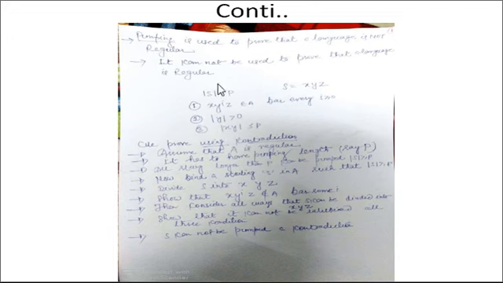Third, these are the 3 conditions for the pumping lemma. First of all, you have to take a string divided into 3 parts, x, y, z. First, x y to the power i z for every i; second, length of y greater than 0; and third is length of xy less than or equal to p. These are the three conditions for the pumping lemma.